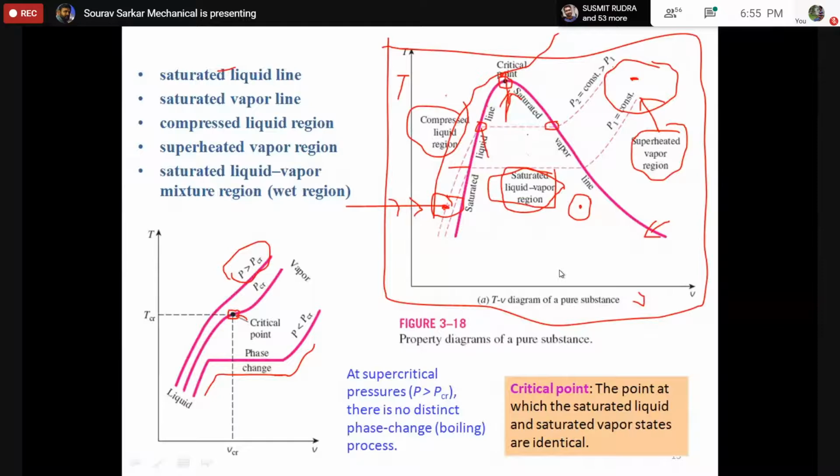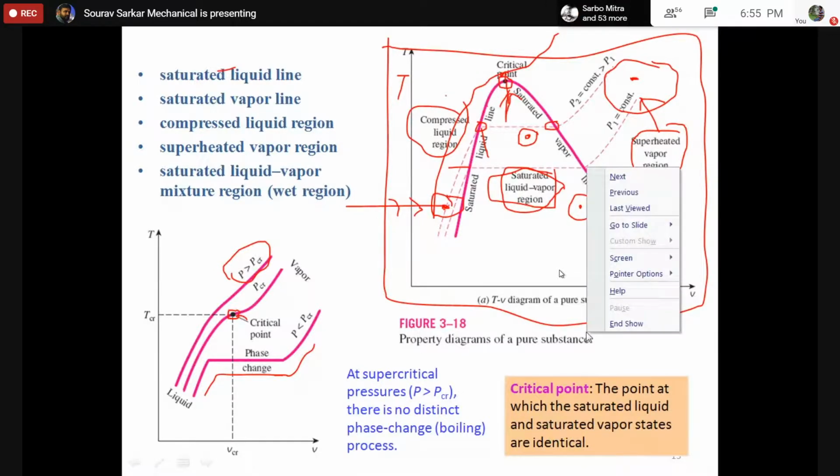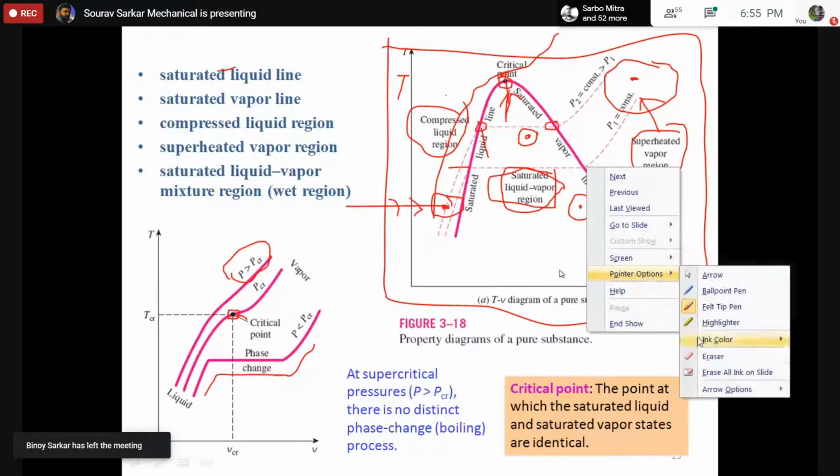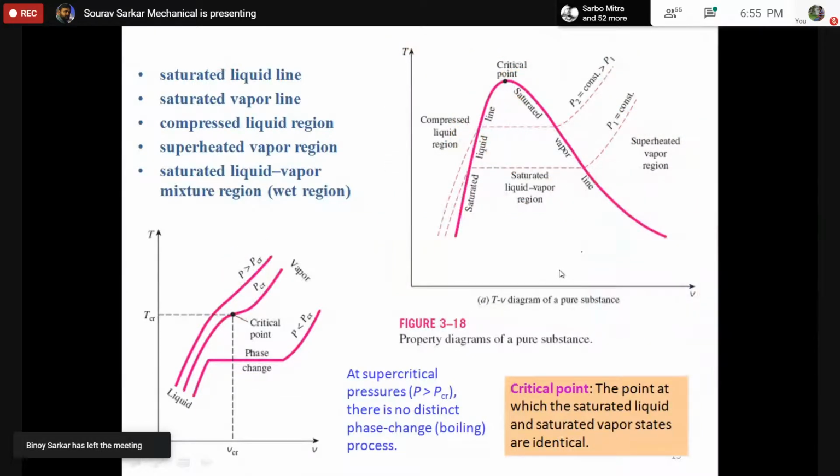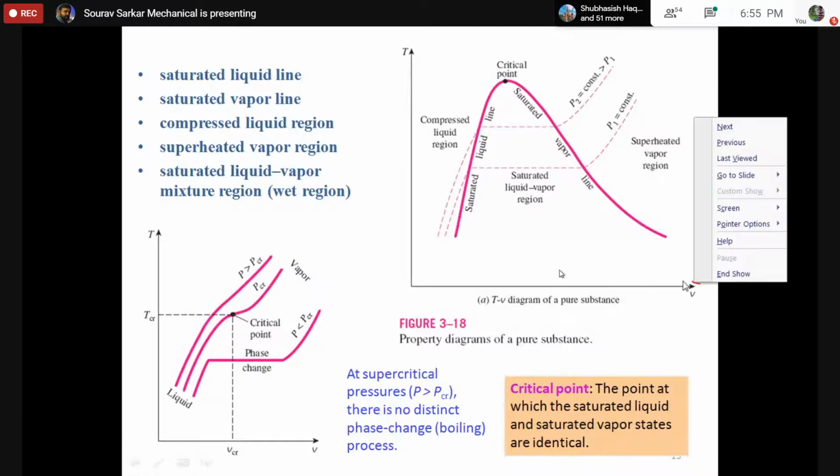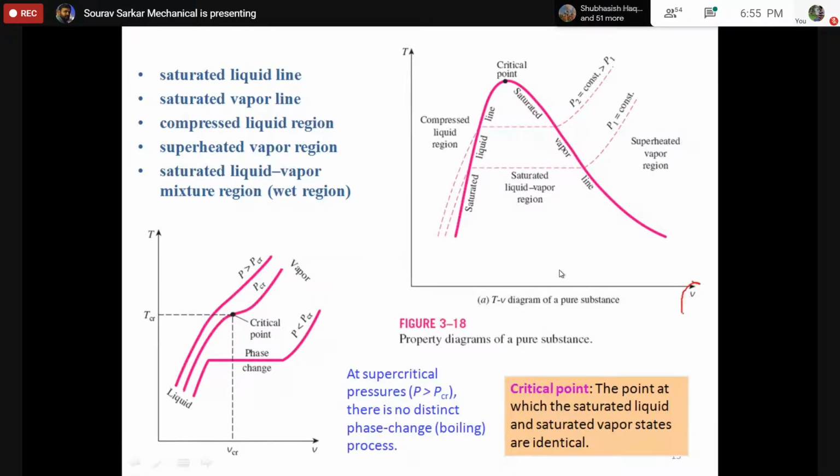If I locate the temperature and the specific volume, the last point I will repeat. Yes, tell me, the last point I will repeat. Okay, so what I was trying to say is that this experiment was done per unit mass. So it is basically the specific volume, per unit mass.